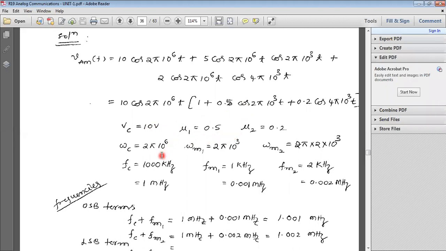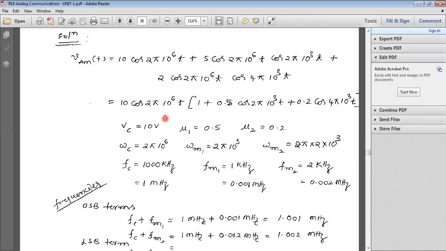But to know the angular velocities, observe the terms again. What is the angular velocity for the carrier wave? Cos omega ct. What is omega? 2 pi f. In place of f, here we have 1000 kilohertz. Therefore, omega c can be considered as 2 pi into 10 power 6.